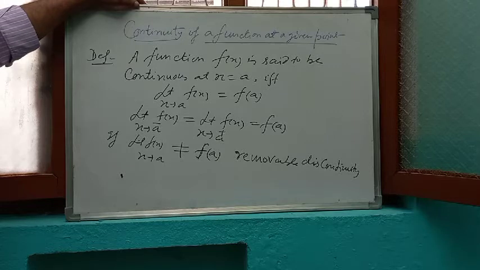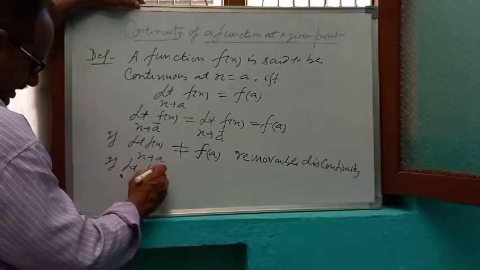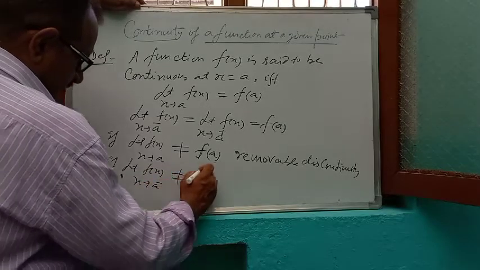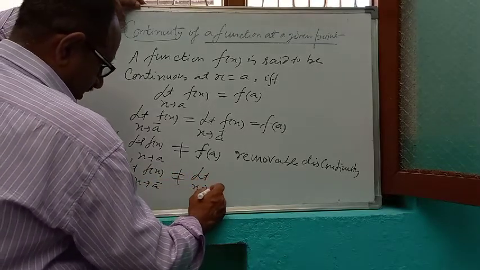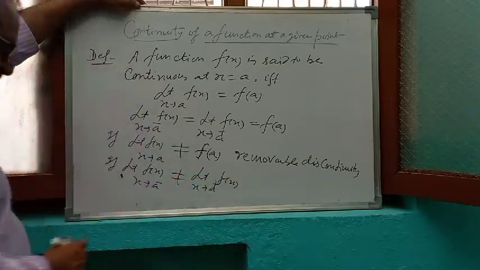suppose the limit does not exist, left hand limit not equal to right hand limit, that is, limit of f(x) as x tends to a minus is not equal to limit x tends to a plus f(x), means the limit does not exist.